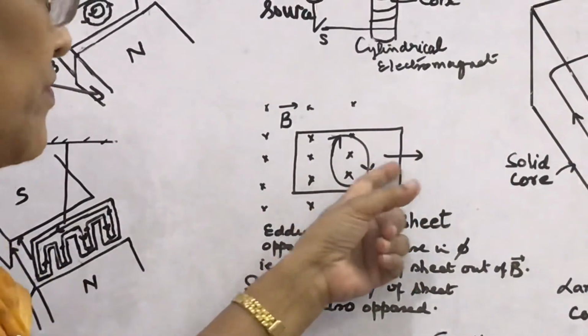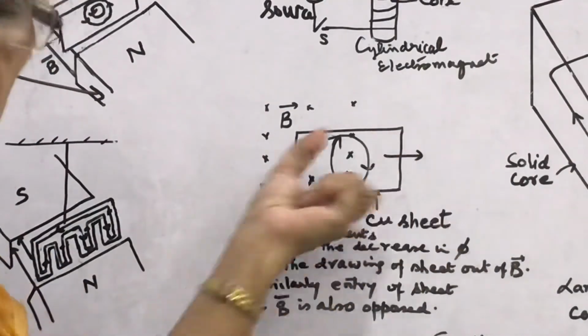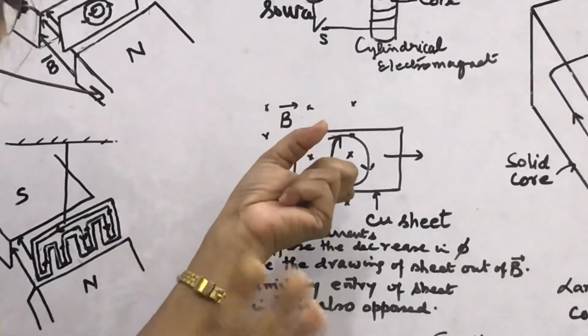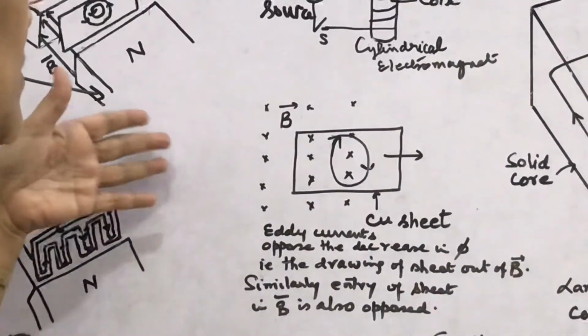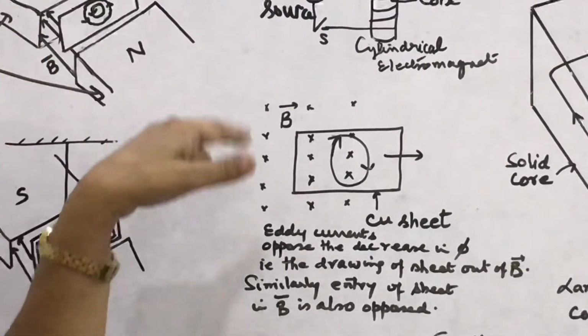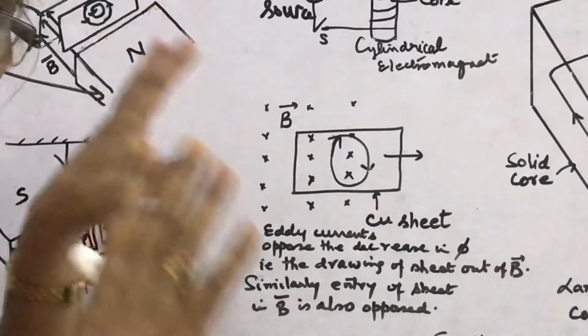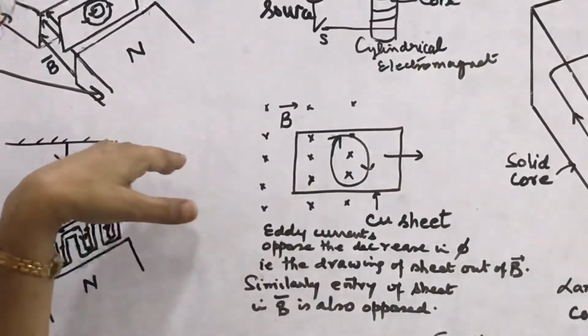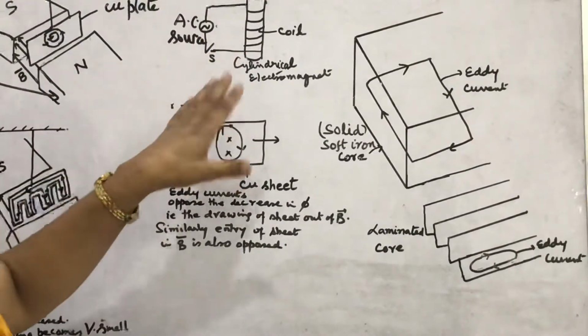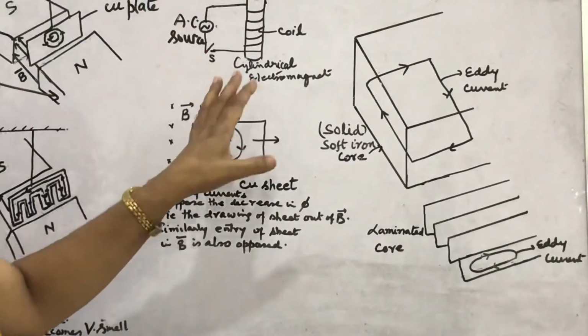So if you withdraw, eddy currents are produced in such a way that they oppose this withdrawal. Similarly, if you bring a plate to enter the magnetic field, then eddy currents in the plate will be produced to oppose its motion. So these were the experiments to learn what eddy currents are and how they are produced.